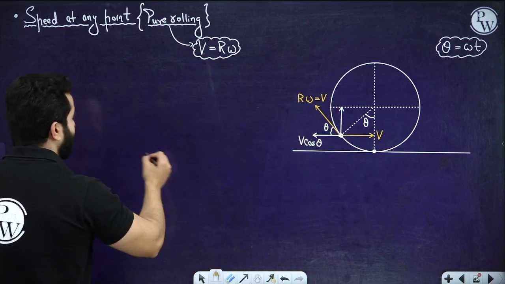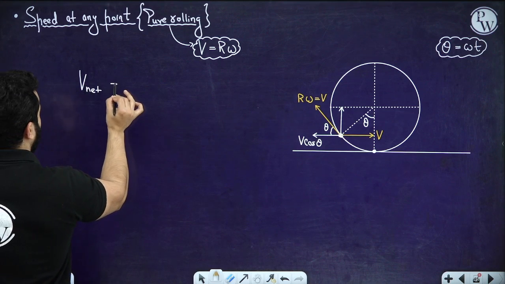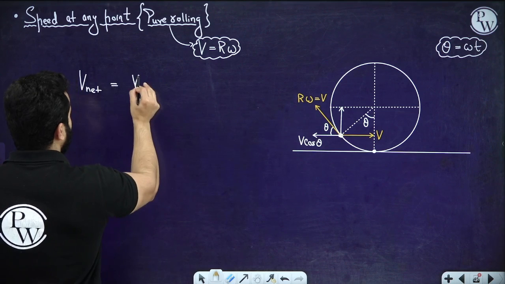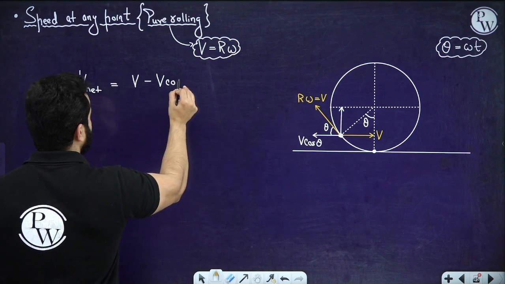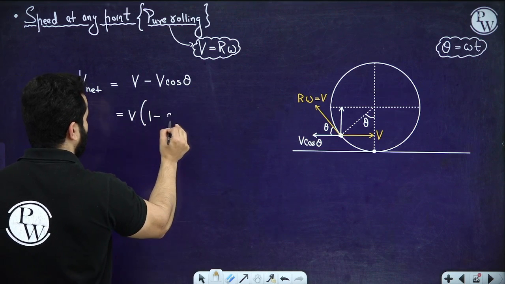The net speed at that point will be the vector sum of v minus v cos theta. That means this can be written as v times (1 minus cos theta).